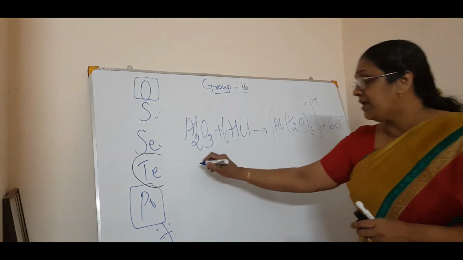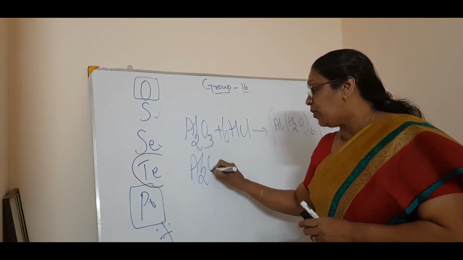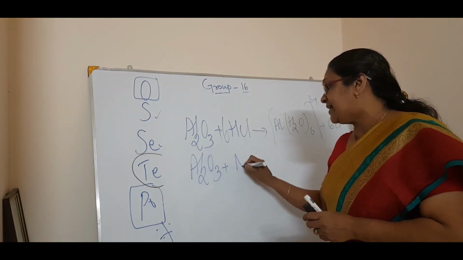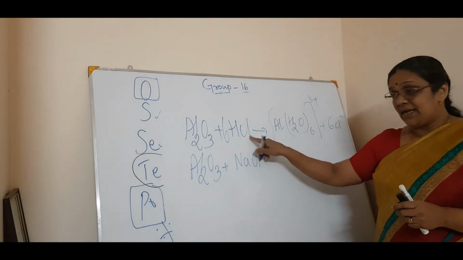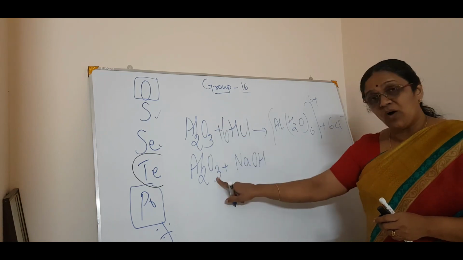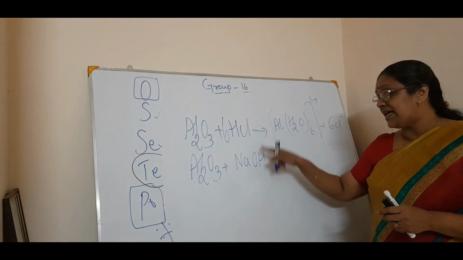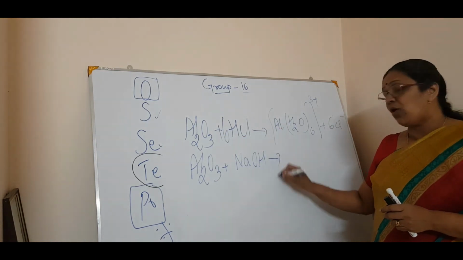Now the same Al2O3 can also react with a base. That is why it is called amphoteric. So this is acid and this is base. This same oxide can react with both acid as well as base to form a complex.